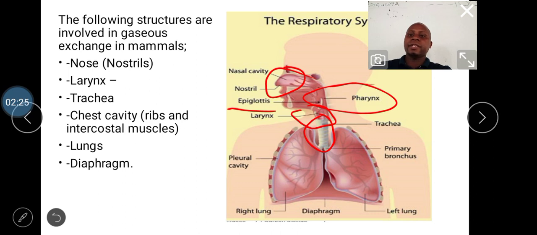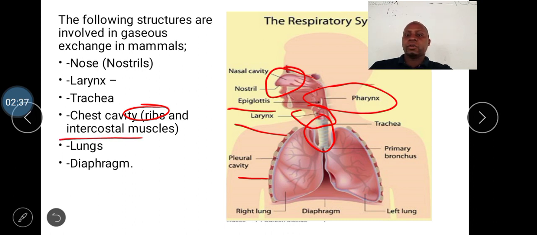The chest cavity is made up of the ribs and the intercostal muscles. These are the ribs, the ones which I've shown you here, and the muscles which are attached to the ribs are called the intercostal muscles.